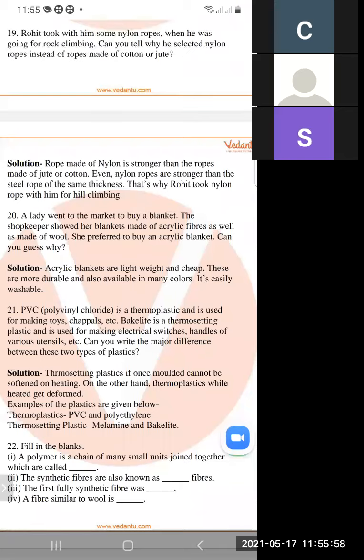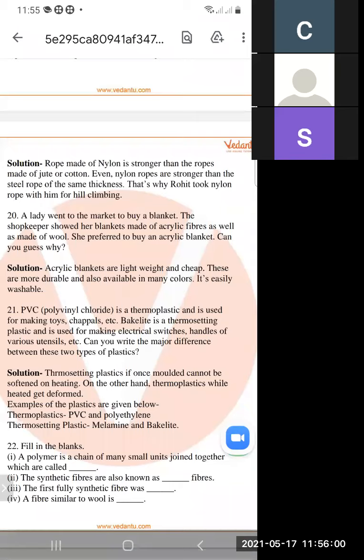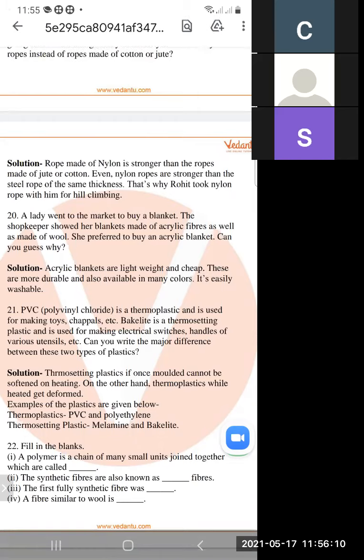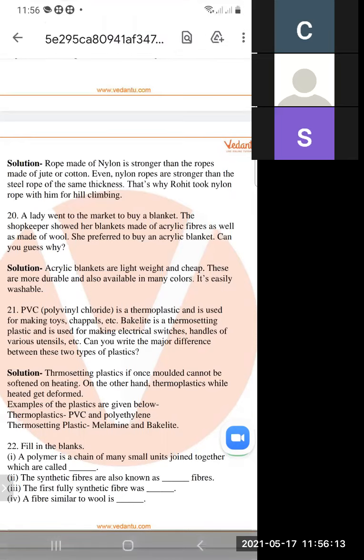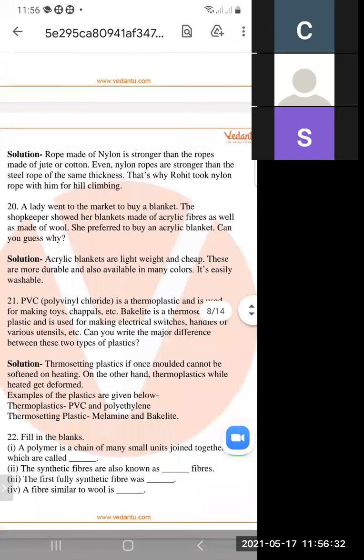Why? Because an acrylic blanket is very cheap as compared to a wool blanket, and it is very light as compared to wool. We prefer an acrylic blanket because it is very light, very cheap, and easily washable.